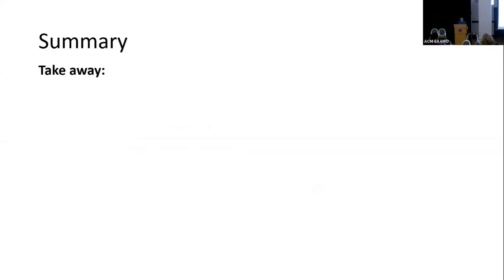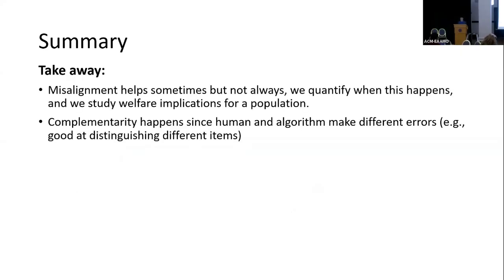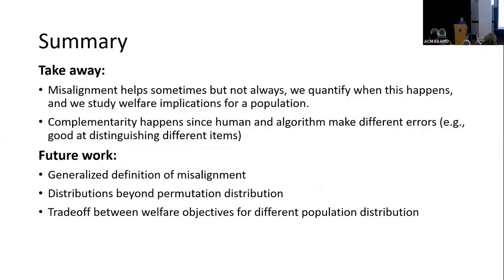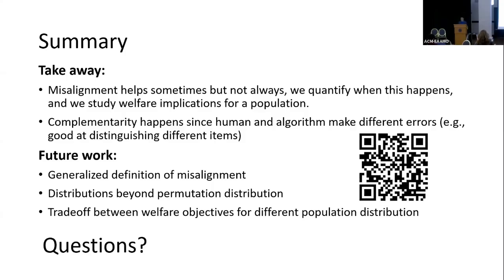Next, I'll give a summary. The takeaway is that misalignment can sometimes be helpful, but not always. And the complementarity comes from the different types of errors that humans and algorithms make. Some future work includes a generalized definition of misalignment, some formalization of the knowledge level of the human and algorithm beyond this distribution, and some trade-off between these welfare objectives. Any questions? Thank you for listening.